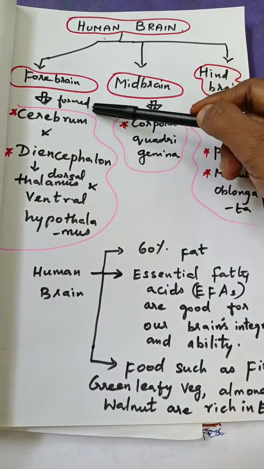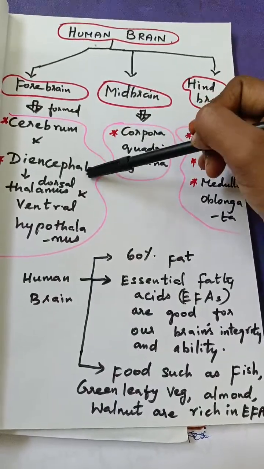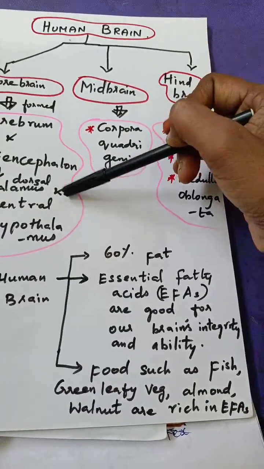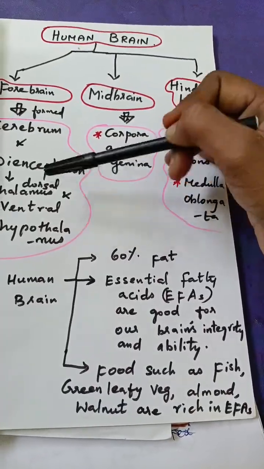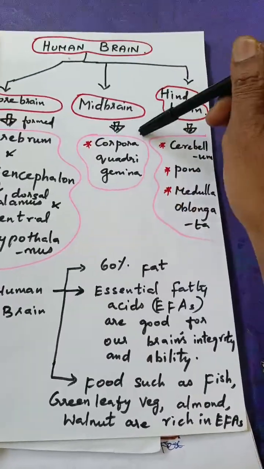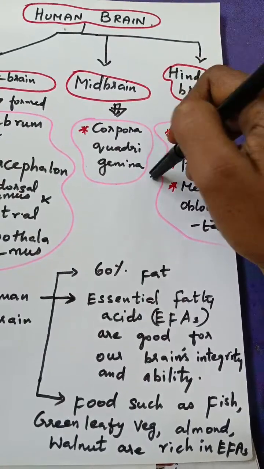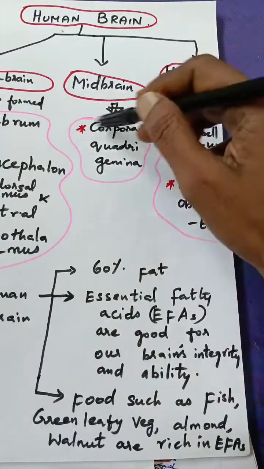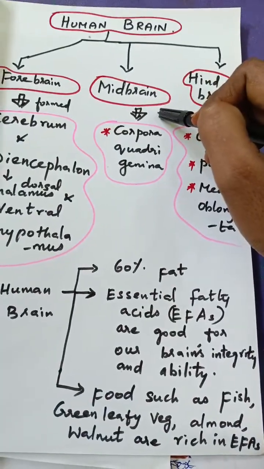They are the cerebrum and then the diencephalon. Again, this diencephalon has two parts, dorsal thalamus and the ventral hypothalamus. Dorsal means outside, ventral means inner, inside. Okay, and then the midbrain has the corpora quadrigemina. It is an important part of the midbrain that I will explain in detail in tomorrow's session.